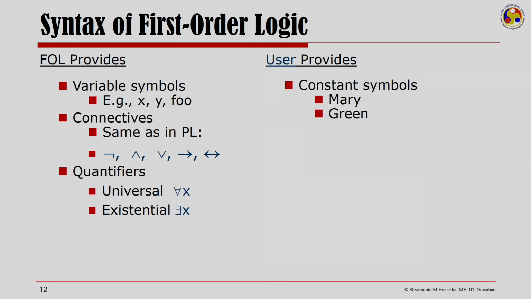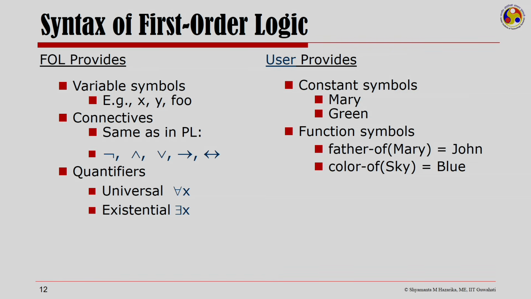The user provides constant symbols, the meaning of which is clear under a certain interpretation. The user provides function symbols, and these functions, if you remember, evaluate to objects when specific values are assigned to the variables. Like here, I could say father(Mary) and it could evaluate to John.